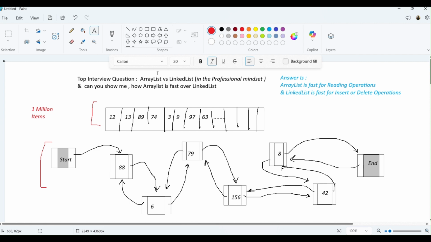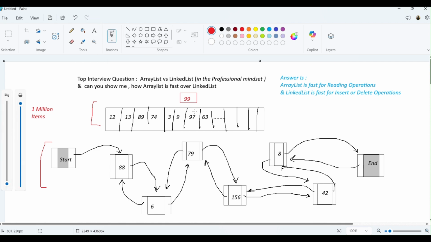But on the other hand, if I have to insert a value after 9, let's say I have to insert 99 right there, after 9, what would be the operation? What do I have to do? I have to first of all shift all elements one by one, right? It's not only shifting 97, but I also have to shift 63.